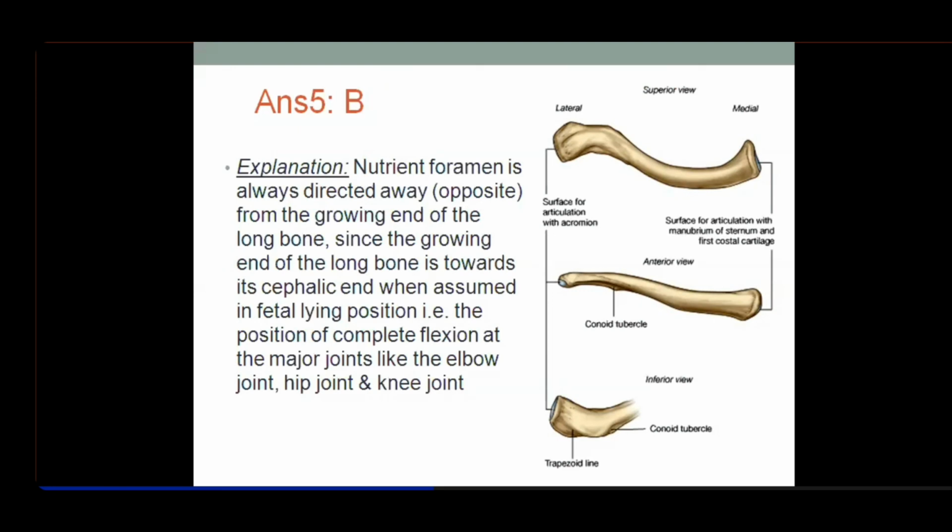In that fetal lying position, the end of the long bone nearer to the head will be the growing end. That's one criterion. The other criterion is that the growing end is opposite to the direction of the nutrient foramen. The third criterion was that the bulkier end of the long bone will be the growing end, but this one has exceptions. And the last of all: there's a primary center of ossification, and there are secondary centers for the epiphysis at both ends. At the growing ends of the bones, the metaphysis and epiphysis are first to appear and last to fuse, and that's the reason they become bulkier.